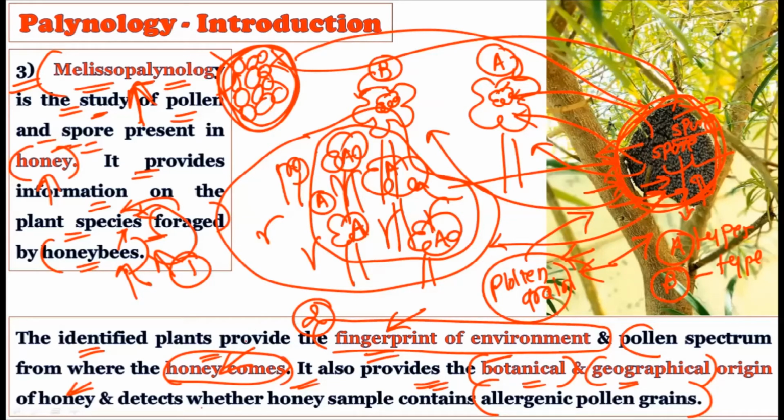It will also provide the data on the botanical and geographical origin of the honey, plus the data on allergic pollen grains. So melissopalynology is a very important branch of palynology in which we study the pollen grains which are present in the honey, right?